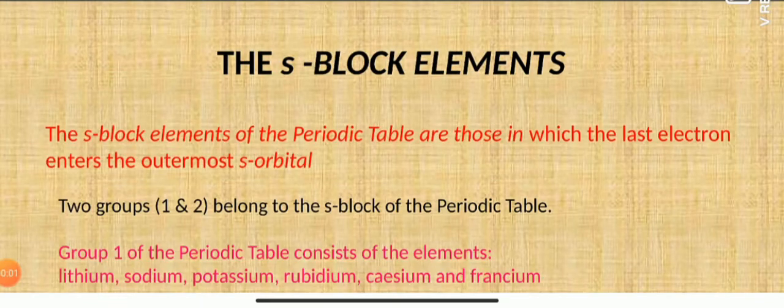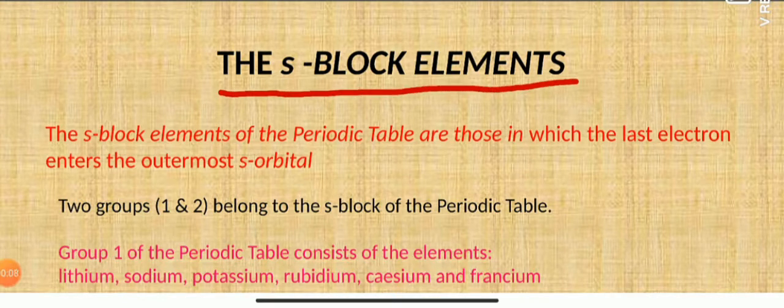Good morning, students. Today we are going to start with a chapter that is the S block elements. First of all, you must know that all the elements in the periodic table are classified into 4 blocks depending upon the entrance of the last electron.